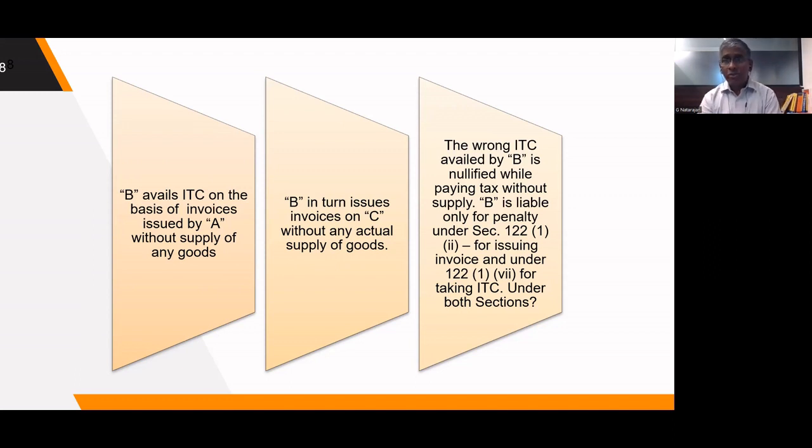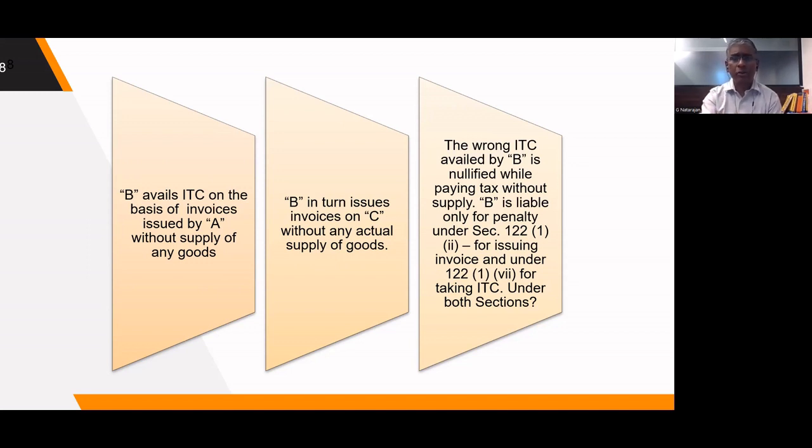So now the question is whether both the penalties can be imposed. It looks like it is possible because B has committed two offenses. One is taking credit without receipt of goods, and second, issuing invoices without supply of goods. So both the sections should be attracted and the penalty can very well be double the amount involved. So B, the double, but there can be no tax demand, there can be no ITC demand.